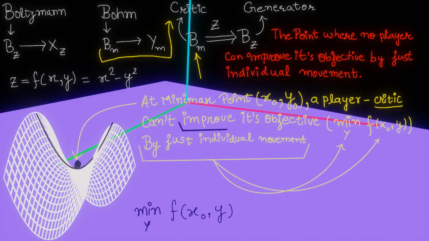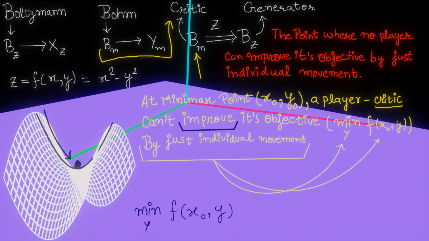Now this term improve comes into play, which I didn't tell you about earlier. We know that the objective is to minimize the function on y-axis with x fixed at x0. Improving the objective means that if we are at y0, then we try to minimize the function and find a point on this black parabola which is even lower than y0.